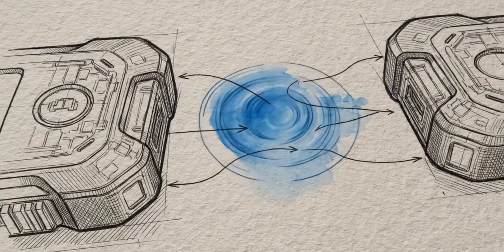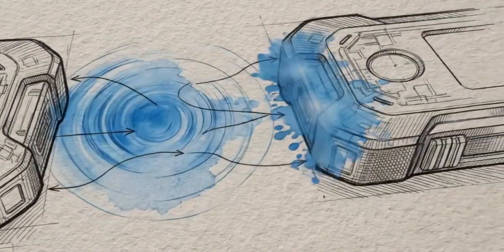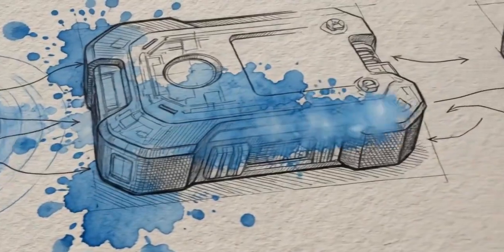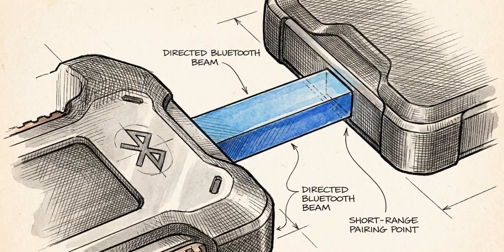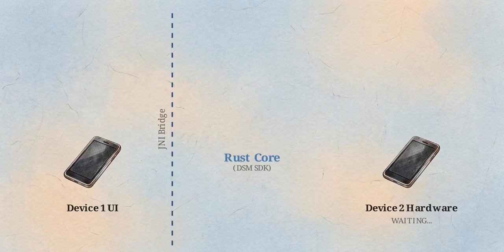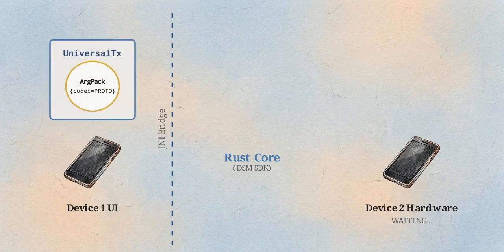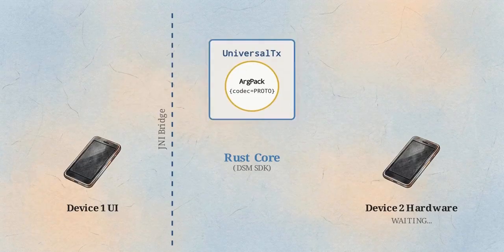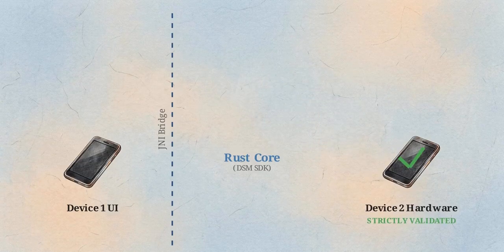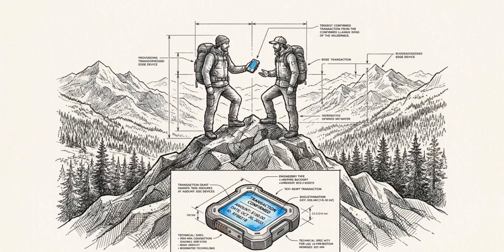The ultimate stress test of this relationship local state is executing a mathematically sound financial settlement while completely offline. DSM executes this through a specific technical pathway, a direct Bluetooth Low Energy, or BLE, connection. The data flow originates from the first device's UI, packaged as a universal transaction with a protocol buffer argument pack. It drops through the JNI bridge into the Rust core. Bridging the physical gap, it triggers instant deterministic cryptographic validation on the counterparty's hardware. Achieving instant zero-trust counterparty finality in a disconnected environment is mathematically impossible on a blockchain. On DSM, it is native.